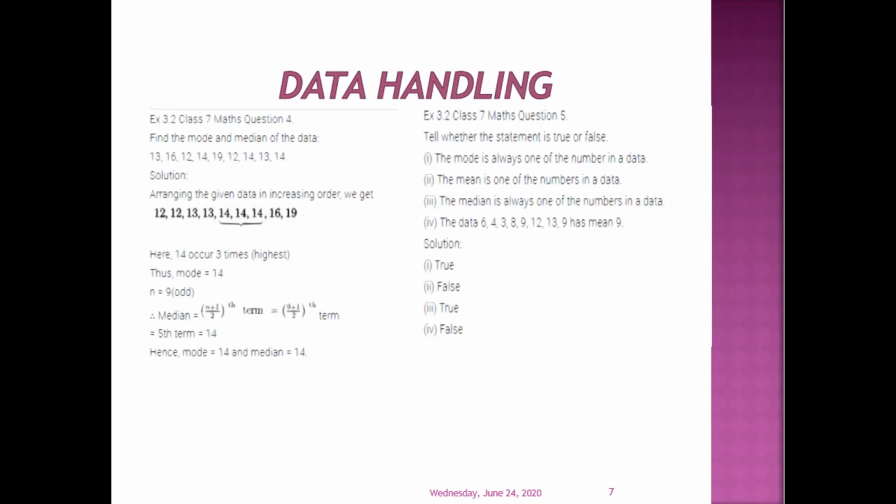And the data 6, 4, 3, 8, 9, 12, 13, 9. We have to find the mean and check the answer. Here mean is 9. So this is false. If you calculate, you will come to know the mean does not come out to be 9. So this is false.